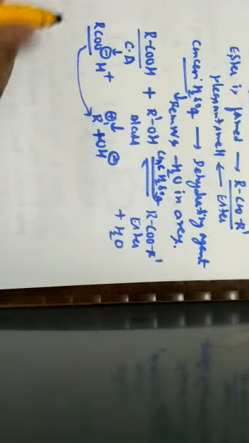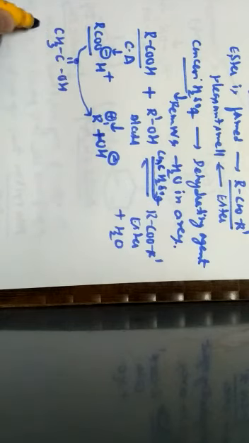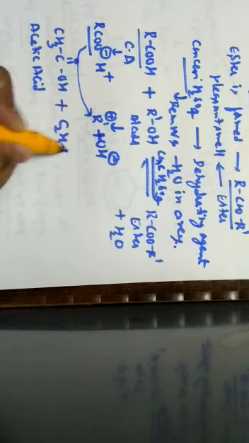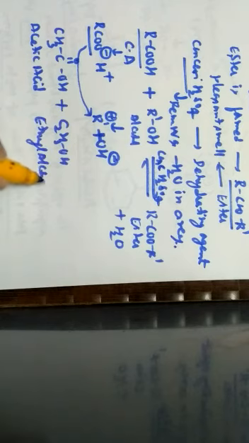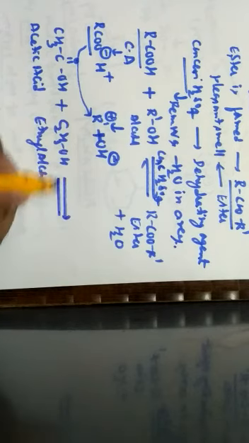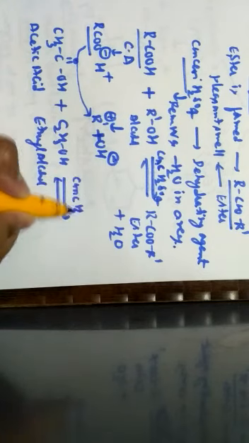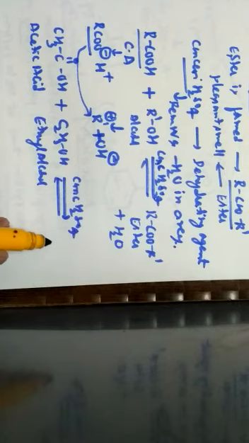So further, by considering a particular example, the reaction can be explained by using acetic acid. So this is the formula for acetic acid. When acetic acid is made to react with ethyl alcohol in the presence of concentrated sulfuric acid, we are going to get an ester.